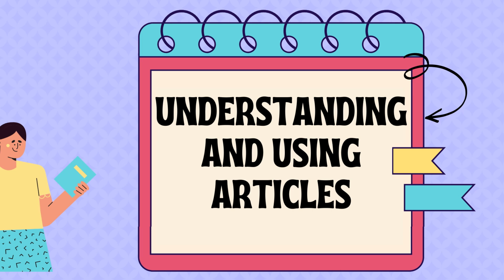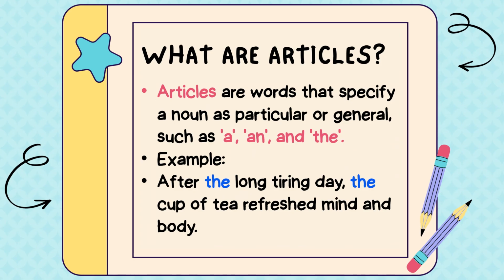Hello everyone, today we are going to understand some important points regarding articles. So firstly we have to understand what articles are. Articles are the words which are used to specify a noun as particular or as general. Okay. So we have articles like a, an and the.